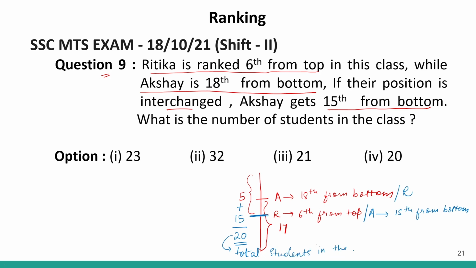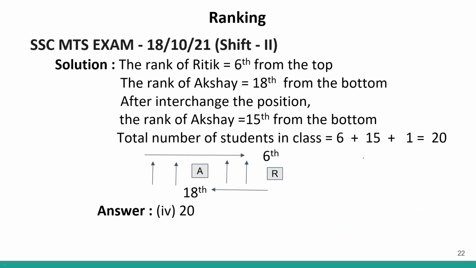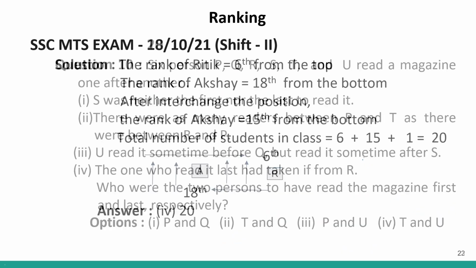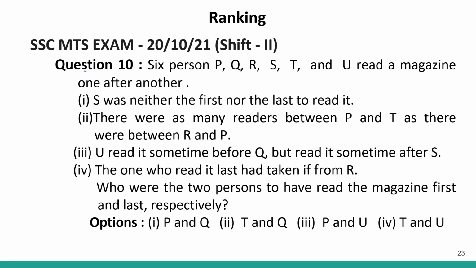Up till Akshay we have 15 people and then above him we have 5. So total there will be 20 students in the class. So my answer will be option number 4, 20. Clear? This is the solution.